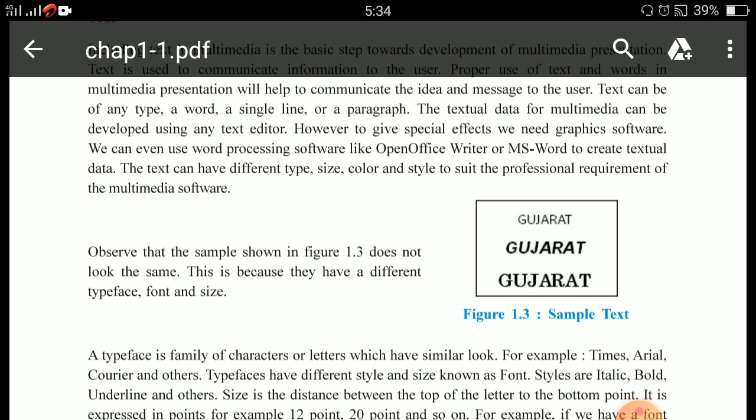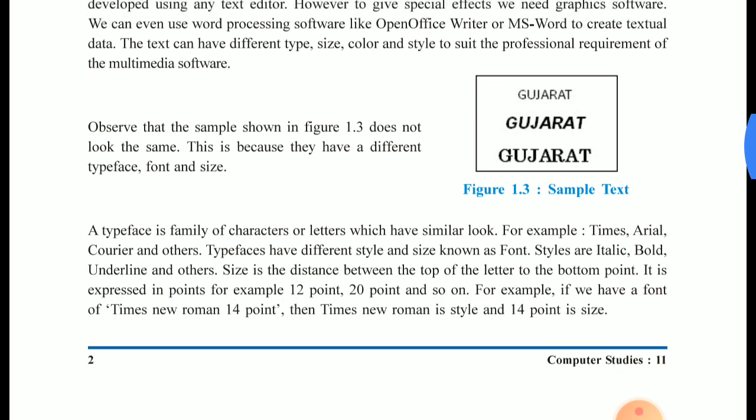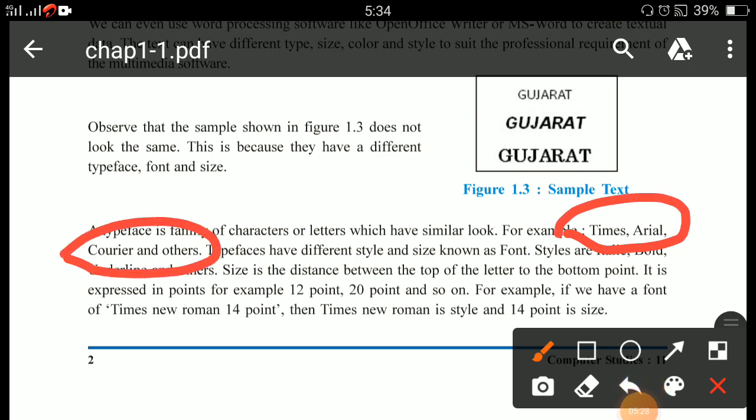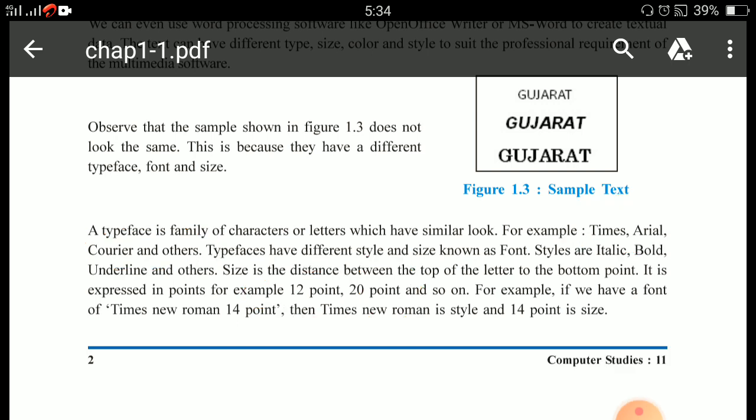So this is your font. Some font examples are Times, Arial, Courier and others. You can also consider the point size value of font, for example 12 point, then 20 point, and so on. So this is all about the text.